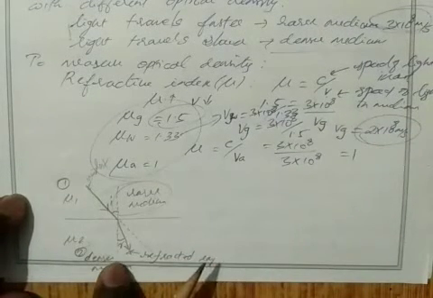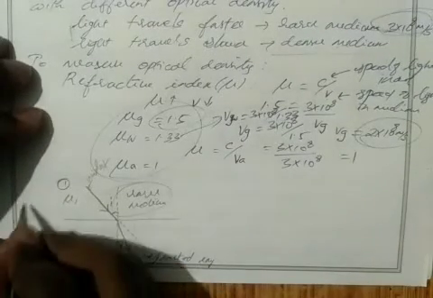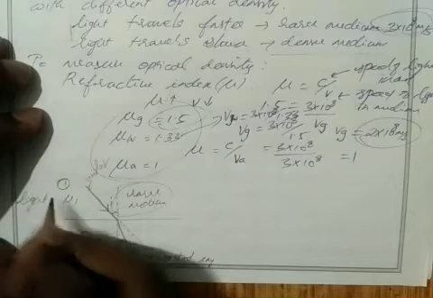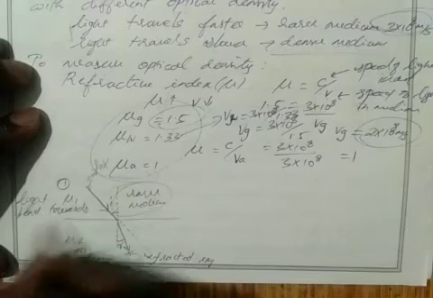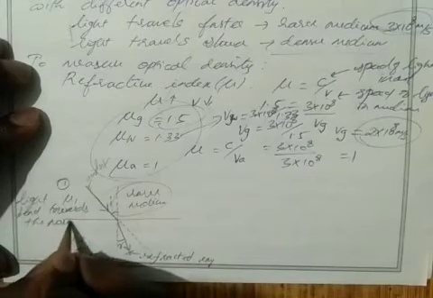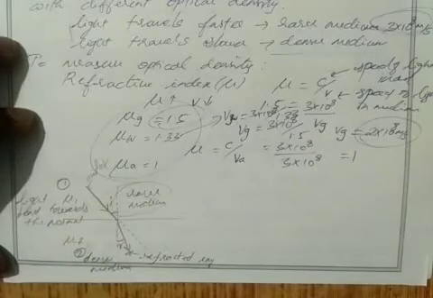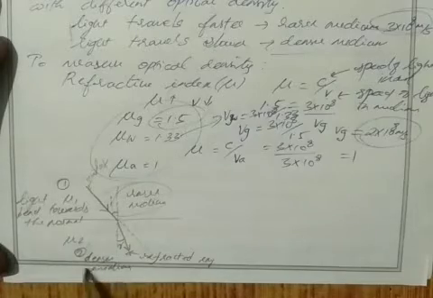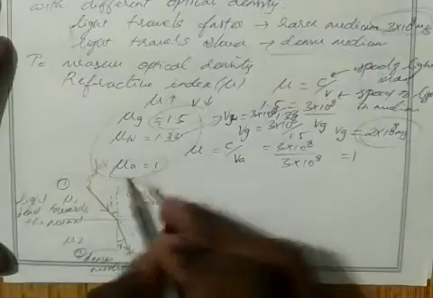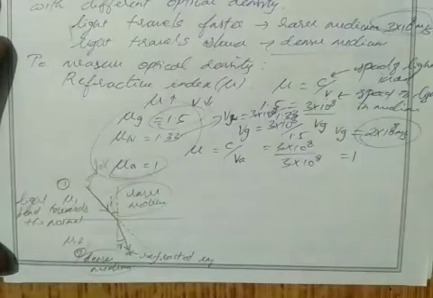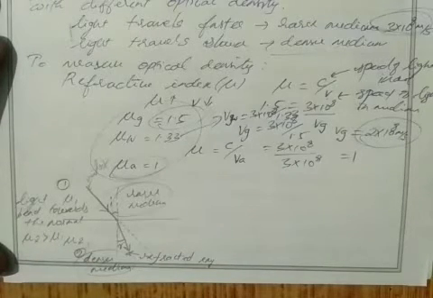Okay, this is the first case. So in the first case, light bends towards the normal. Note it down: light bends towards the normal. Now tell me which has more refractive index. Obviously the denser medium has more refractive index, because the rarer medium, air, has only one. The denser medium has more refractive index than air. So we can say the refractive index of medium 2 is greater than the refractive index of medium 1. Clear? This is the first case.